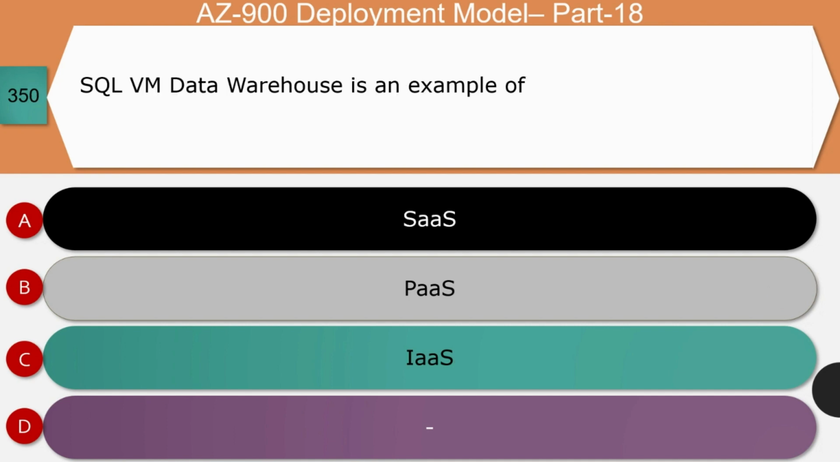Next question, SQL virtual machines data warehouse is an example of software as a service, platform as a service, or infrastructure as a service. The right answer for this question is infrastructure as a service. Let's see the reason. Anything related to virtual machine is considered as IaaS. So in this question, a virtual machine is prepared with a SQL inside that holds the warehousing information, and so it is an infrastructure as a service.